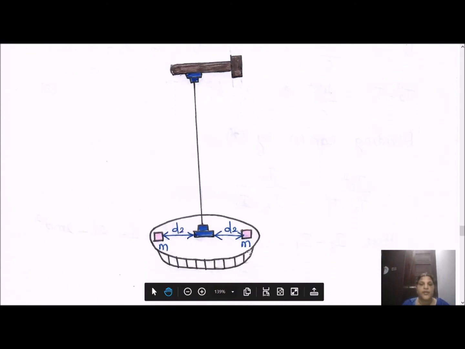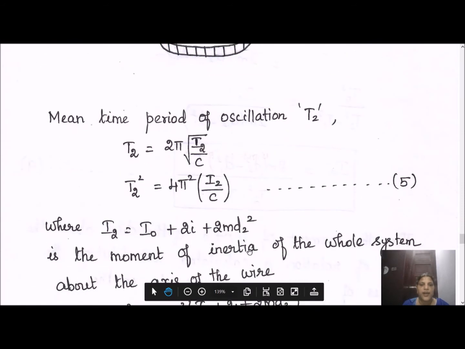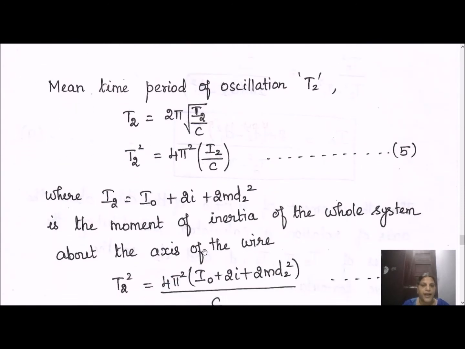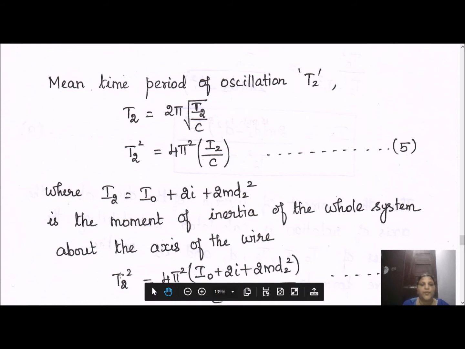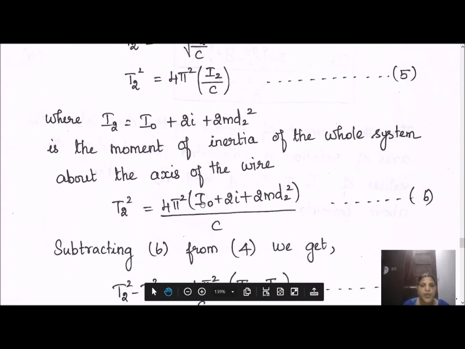Here also we need to calculate the moment of inertia I2 using the parallel axis theorem. It possesses the value I naught plus 2i plus 2m d2 square. So we have T2 square equal to 4 pi square by C into I naught plus 2i plus 2m d2 square. So in our hand we have T naught square, T1 square, T2 square.